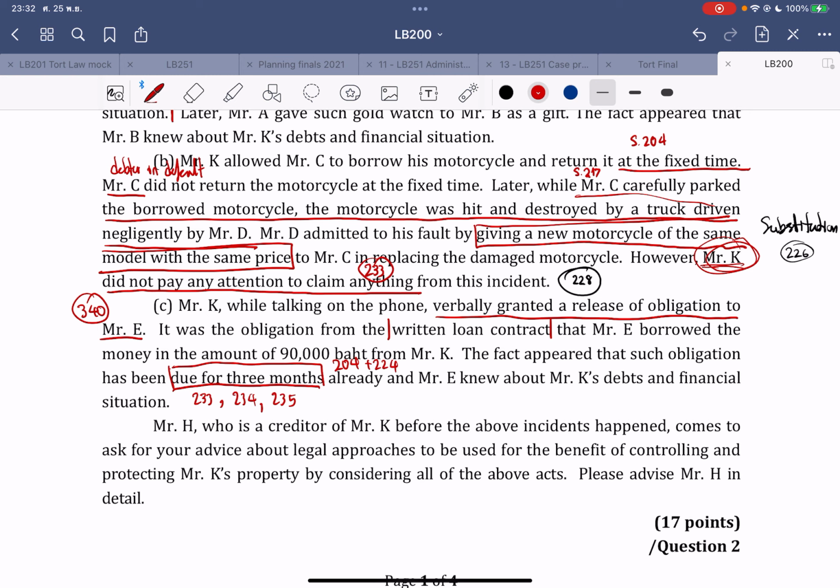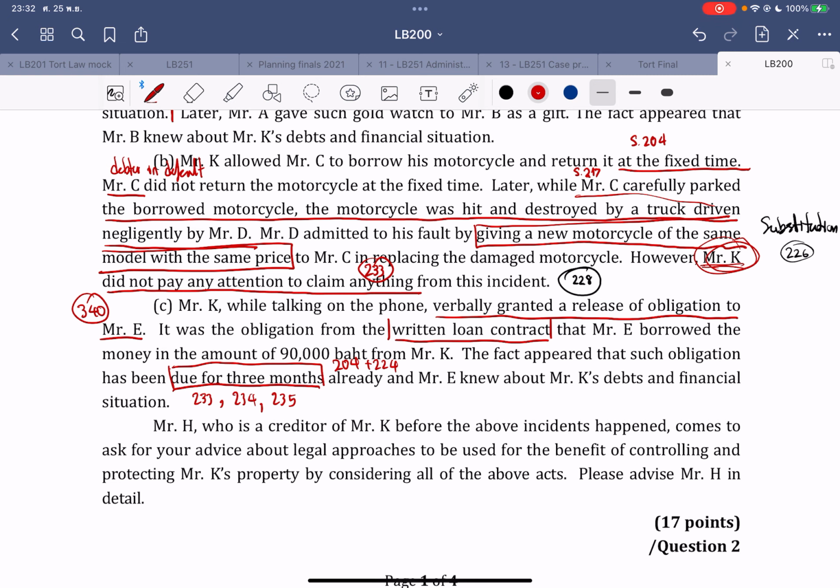In this case, the obligation, or the loan contract, was evidenced in writing, right? Because it's a written loan contract, the release is valid only if it is in writing as well. Here, Mr. K, talking on the phone, verbally granted a release of obligation to Mr. E, but the fact is that the contract is written, right? The source of obligation is a written contract. It means that there is no release at all. The obligation here is not extinguished.